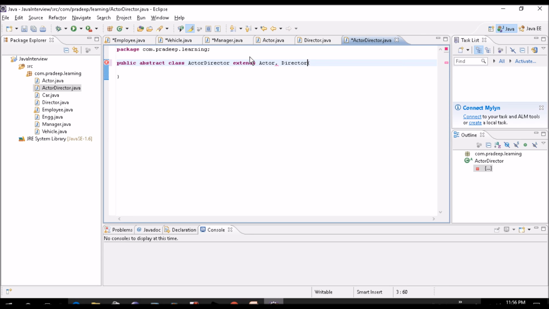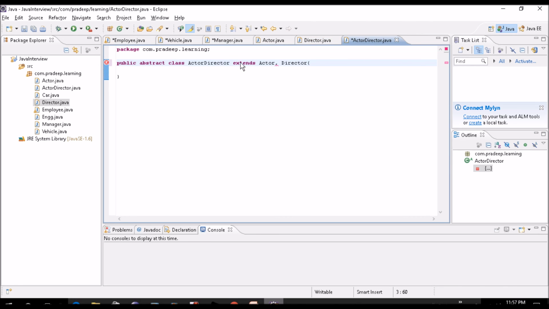But suppose if both the actor and director is an interface. So now this is interface.